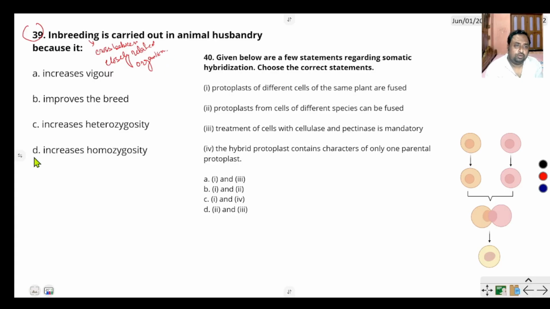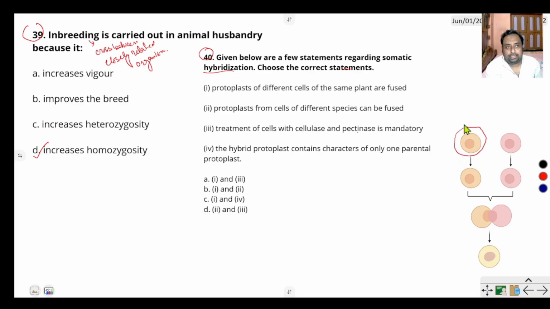That increases homozygosity. Question number 40 says, given below are a few statements regarding somatic hybridization. Choose the correct statement. In somatic hybridization, protoplasts of different cells of the same plant are fused. Protoplasts from cells of different species can be fused. Treatment of cells with cellulase and pectinase is done. Protoplast means, suppose this is a plant cell with a cell wall.